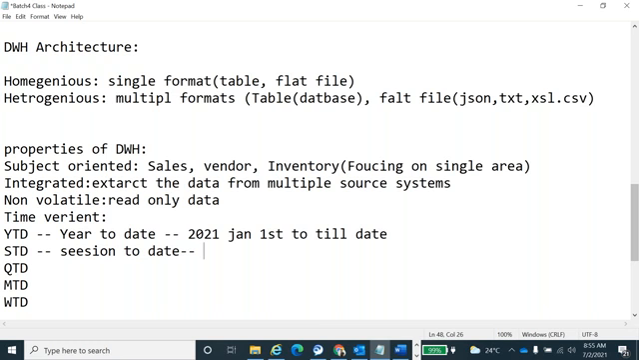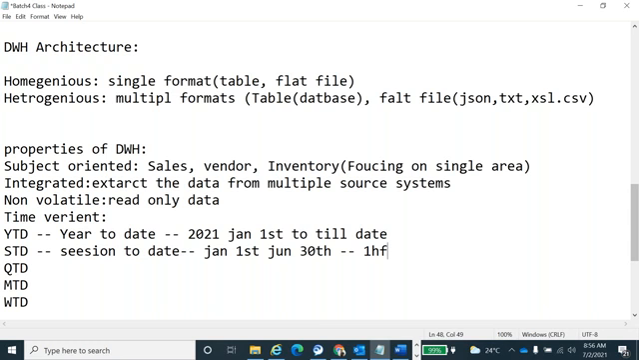No, how many half years are there in our calendar? Two half years, right? January 1st to June last, June 30, is the first half, and July 1st to December last is the second half.